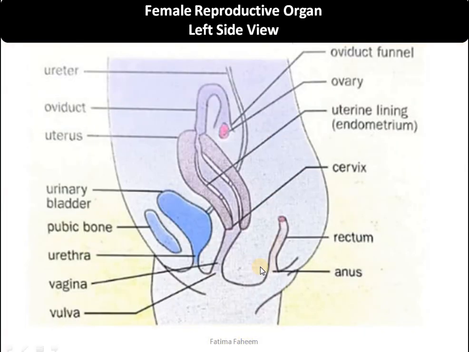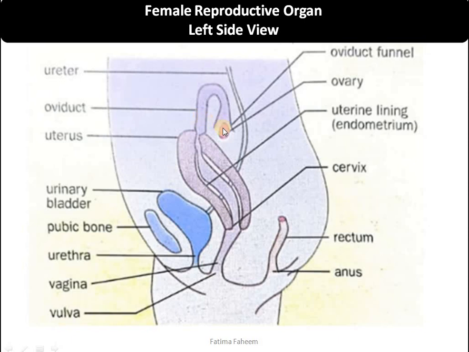This is the side view of the female reproductive system. Here you can see that the ovaries are being shown. Only one ovary is shown in this diagram since it's a left side view. The ovary will be producing the female gamete, which would travel into the oviduct or fallopian tube and will go into the uterus. Keep in mind that it is the oviduct where the fertilization happens. Fertilization is the fusion of male and female gamete.